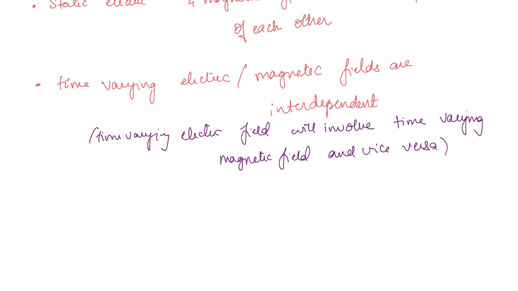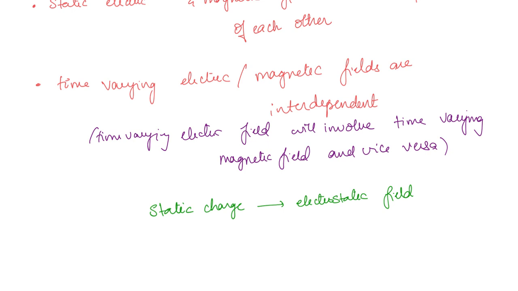So you can summarize, like, if you take a static charge. When we had static charges, what did we get? We got electrostatic fields, electric fields which are constant with respect to time. And when the charge was moving, we got a magnetic field. But when do we get a magnetostatic field?